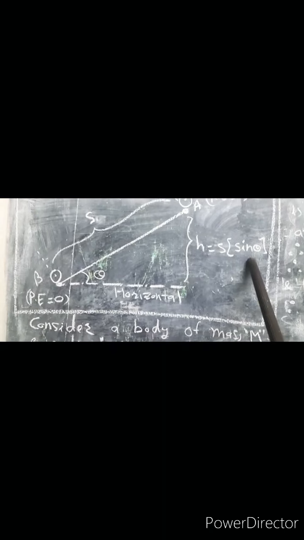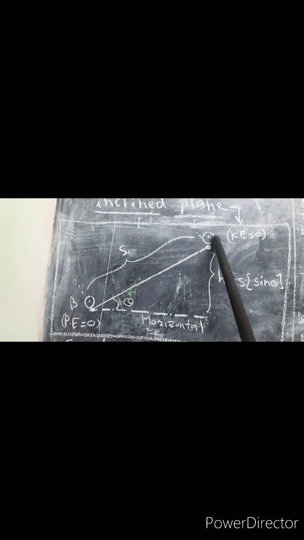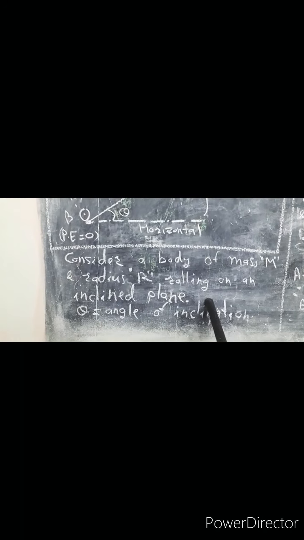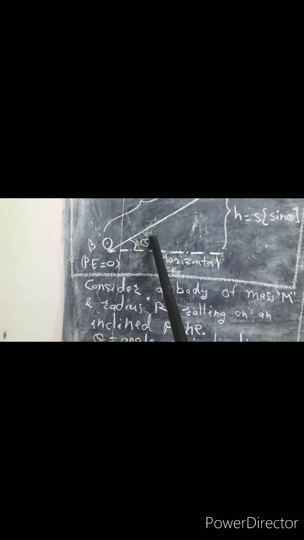So we get H is equal to S sin theta. Simple mathematics. So consider a body of mass capital M and radius capital R rolling on an inclined plane. Suppose this angle theta is the angle of inclination of the inclined plane with respect to horizontal.